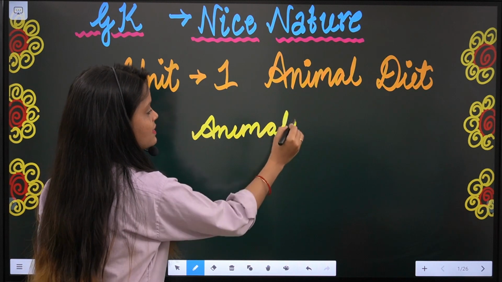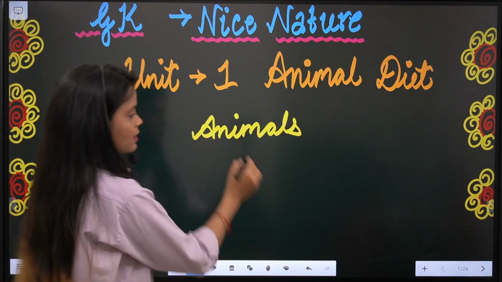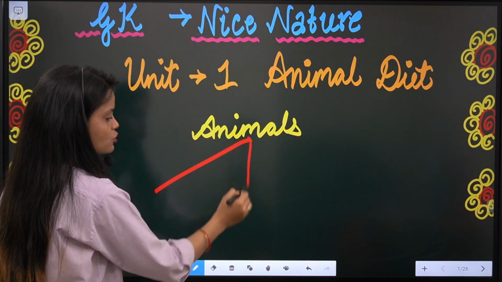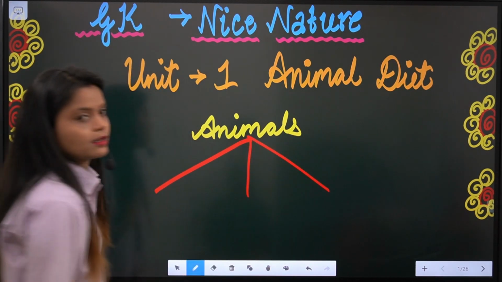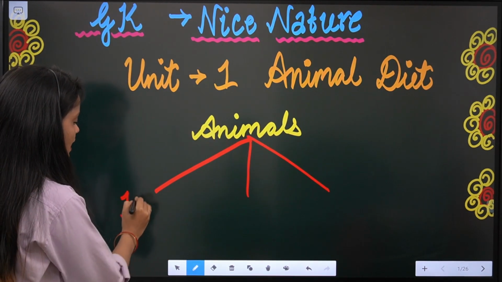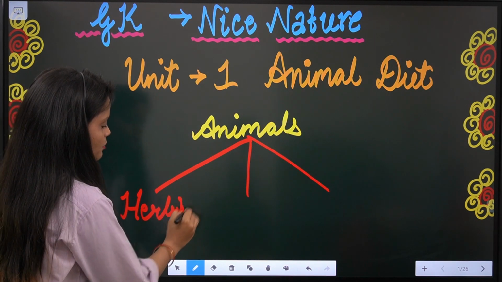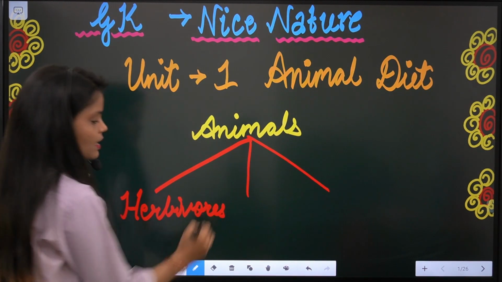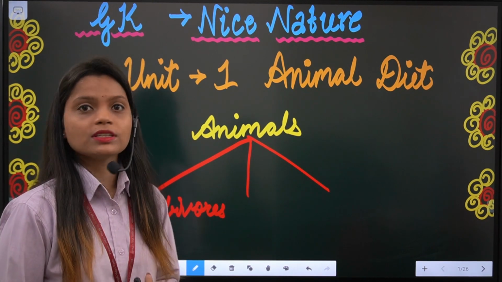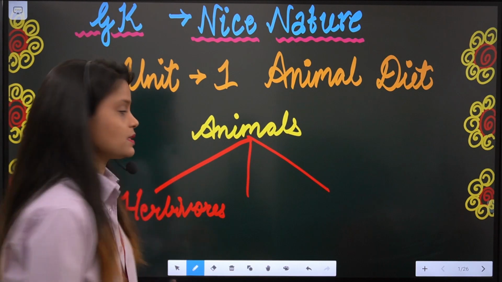Let's categorize them into three different types, 1, 2 and 3. The first we can write here is herbivores. Later on I'll tell you the details about all the different types.